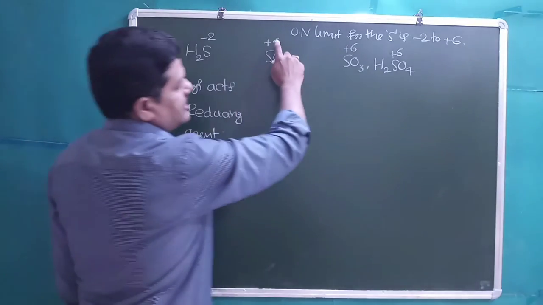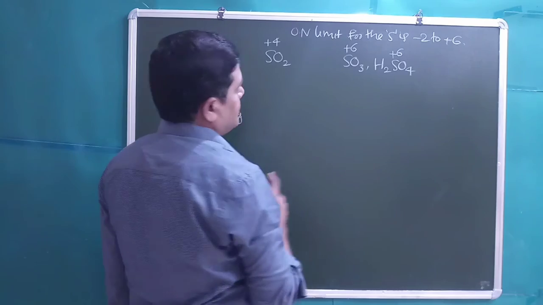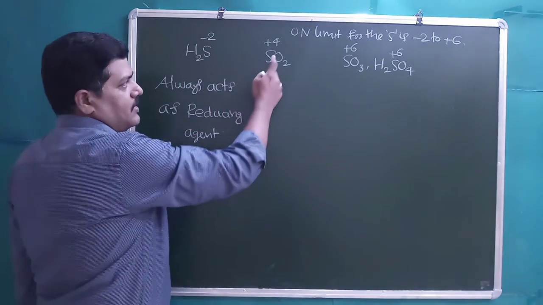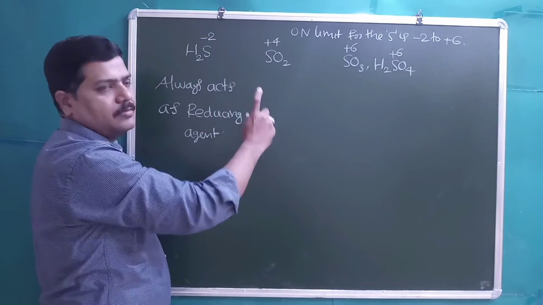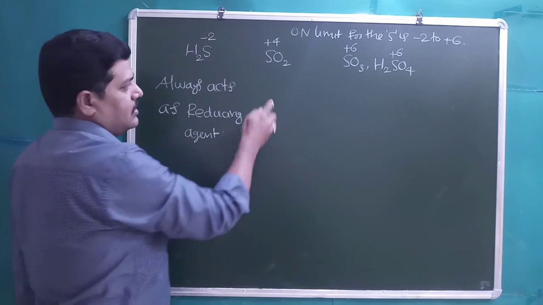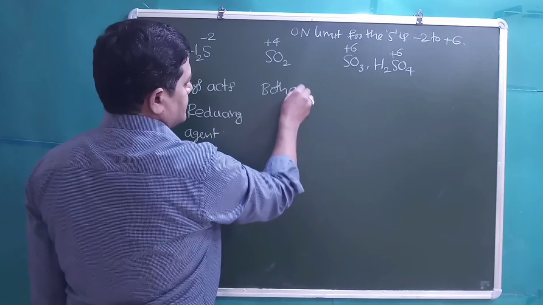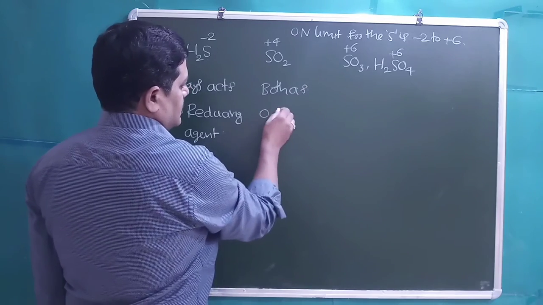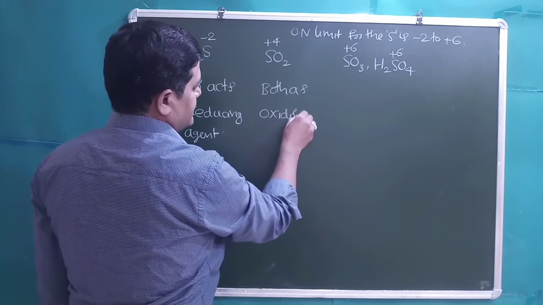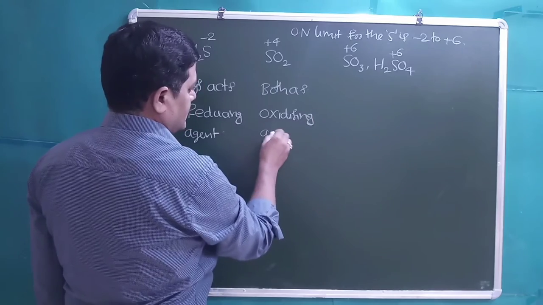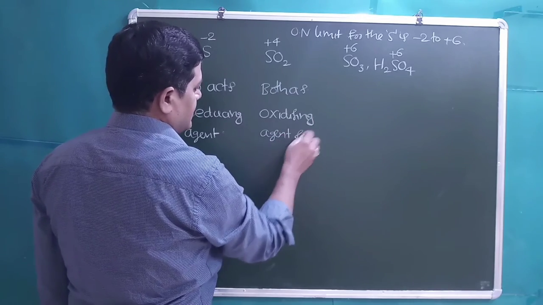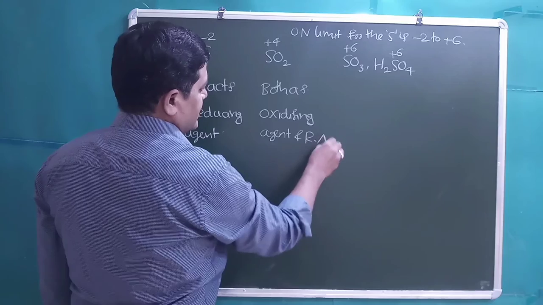When it is increasing its oxidation number up to +6, it is undergoing oxidation, then it will act as a reducing agent. So SO2 can act as both oxidizing agent and reducing agent.